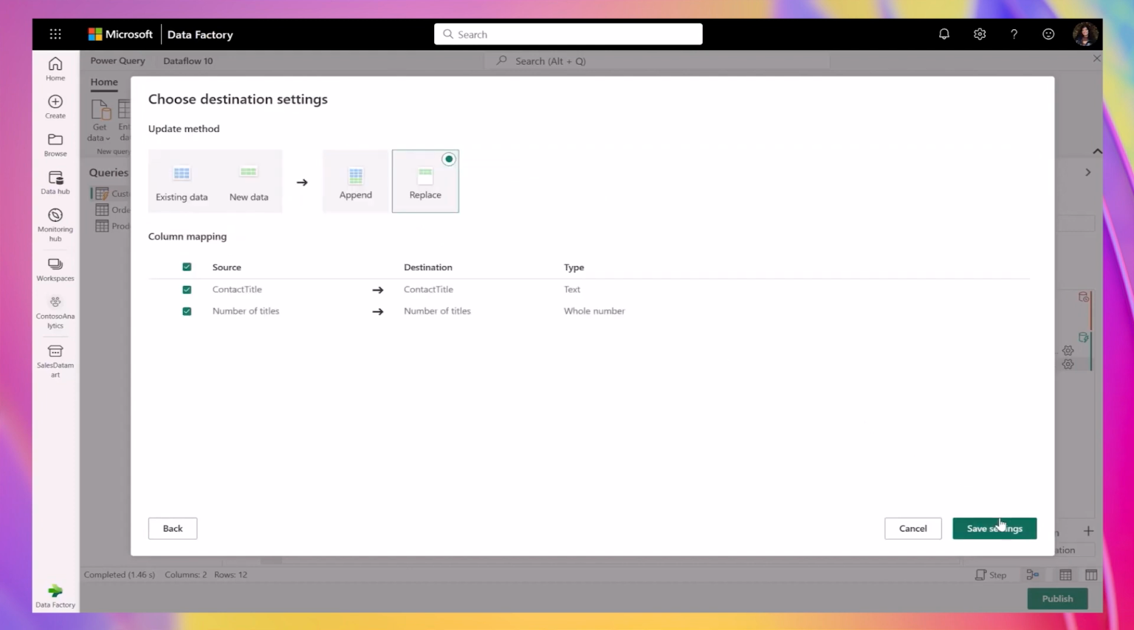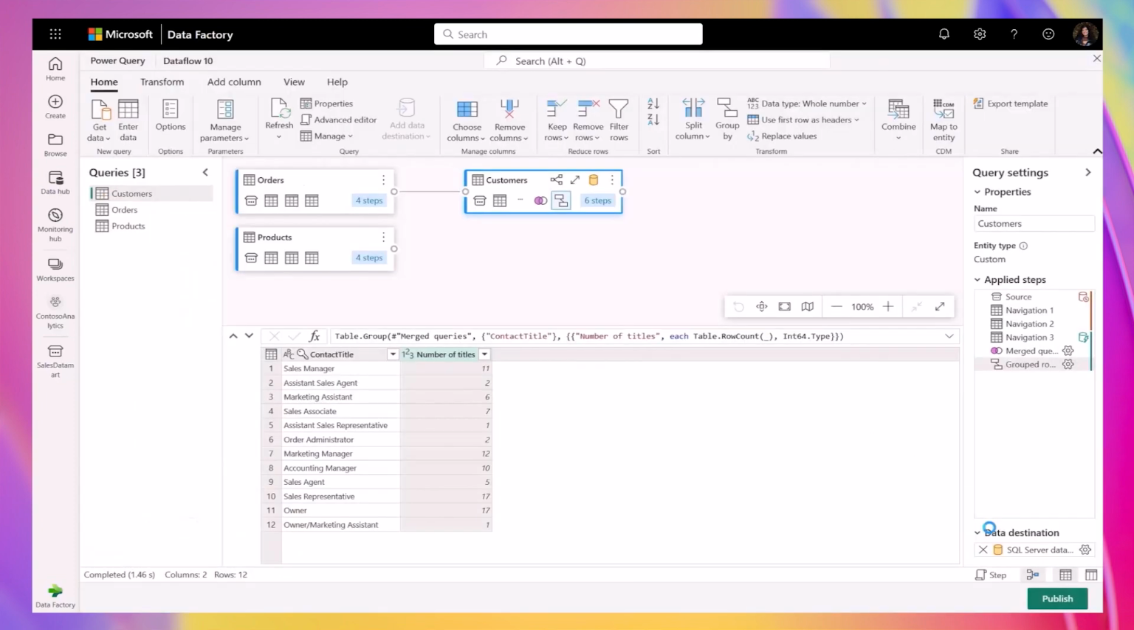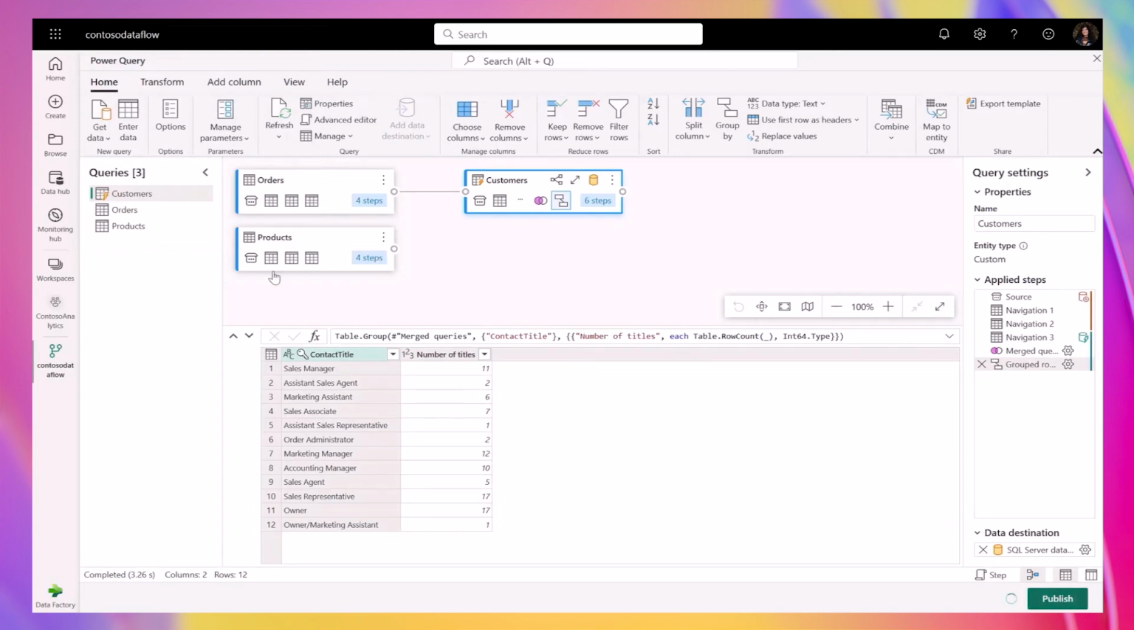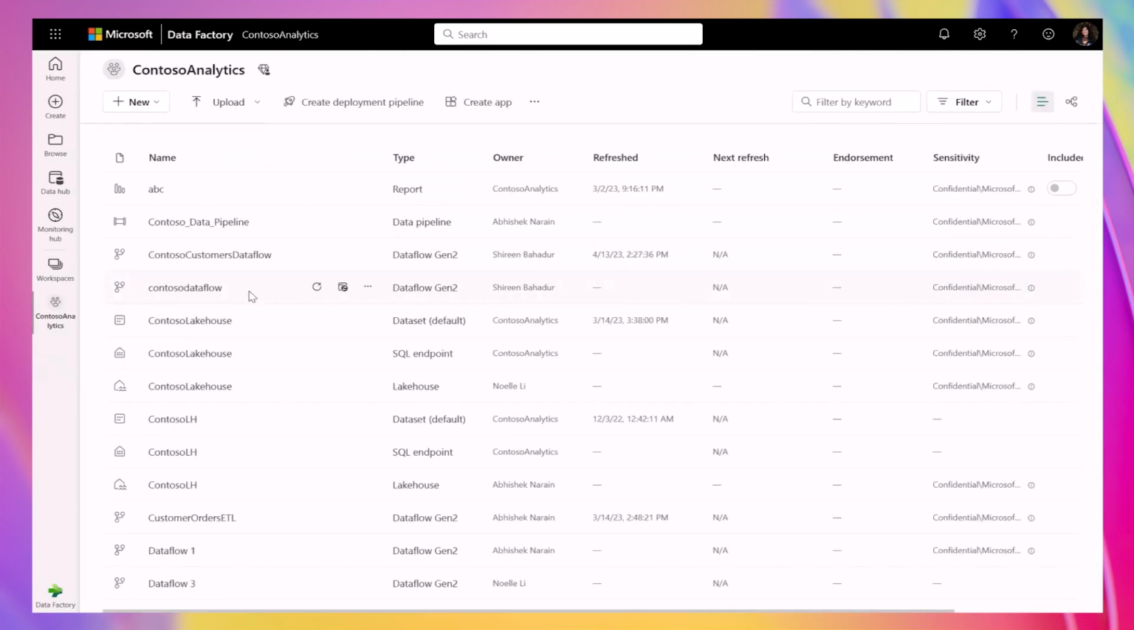I will leave the default as replace, essentially meaning that any tables with the same name will be replaced in my warehouse. I will quickly rename my data flow to Contosa Data Flow, and then I can publish it. And with that, my data flow is complete.